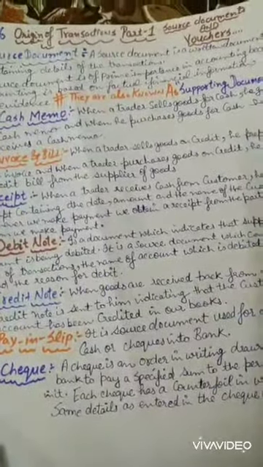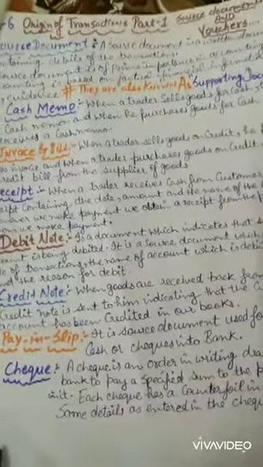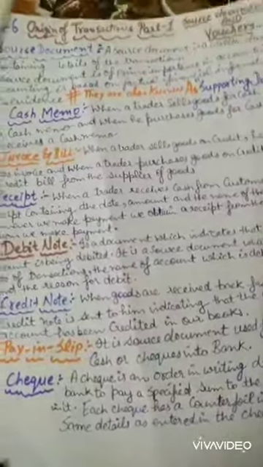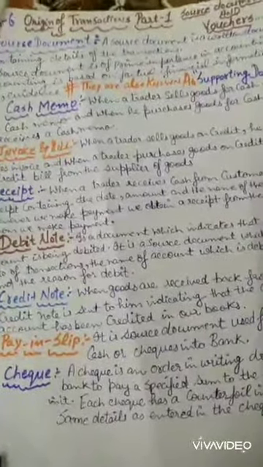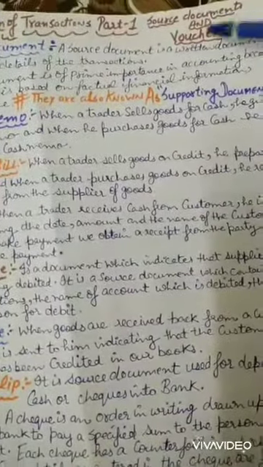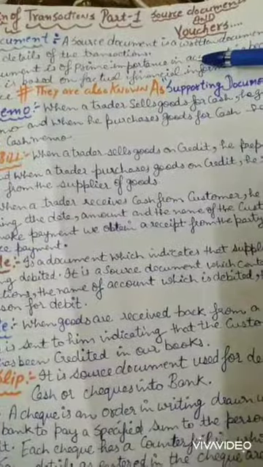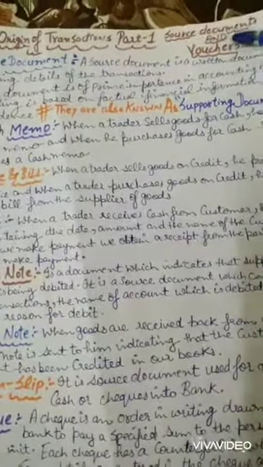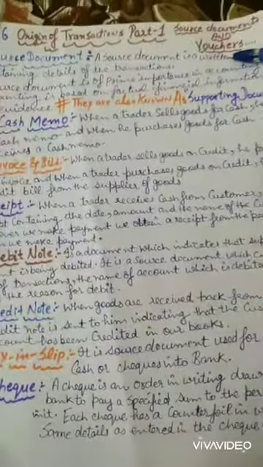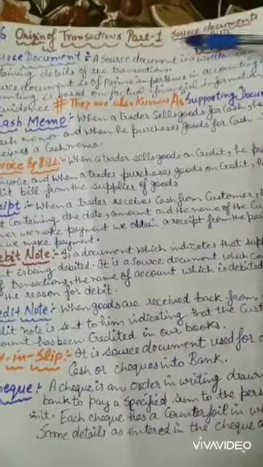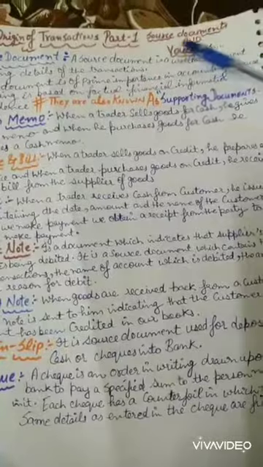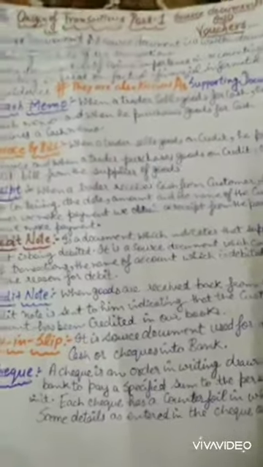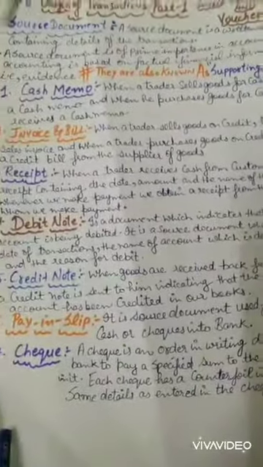So students, in this video we are going to discuss the origin of a transaction. If a transaction is there, meaning if a sale or purchase is there, it is because of some source documents and vouchers. In detail we will discuss source documents and vouchers, but in today's session we will only discuss source documents. In the next video we will discuss what a voucher is. First I will make clear what a source document is.